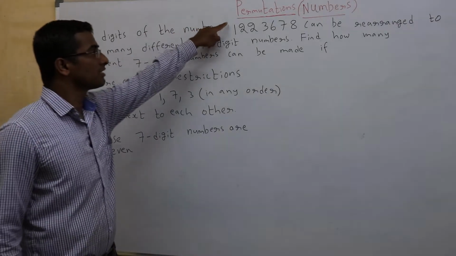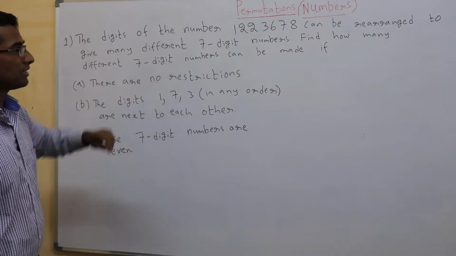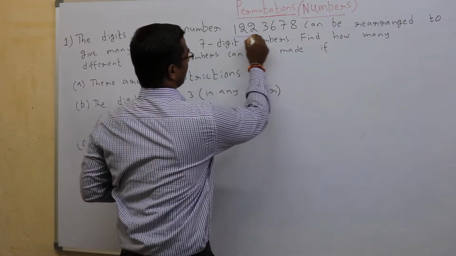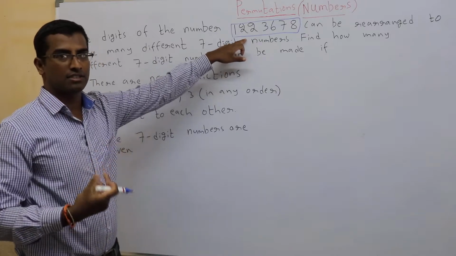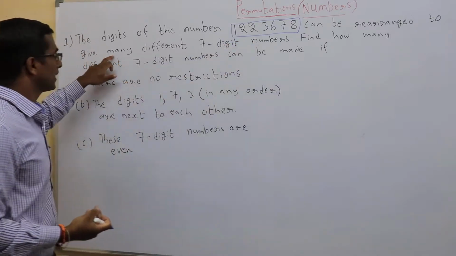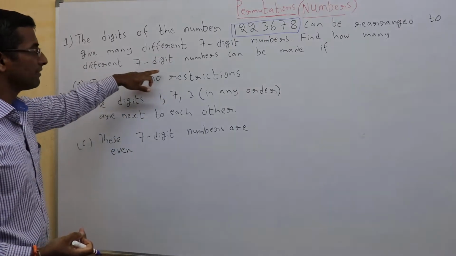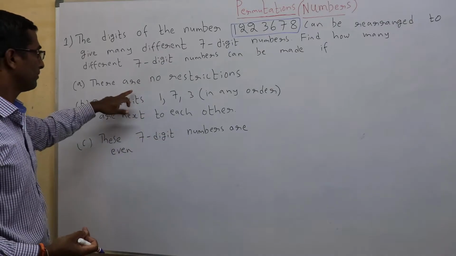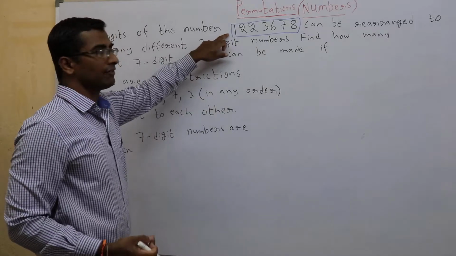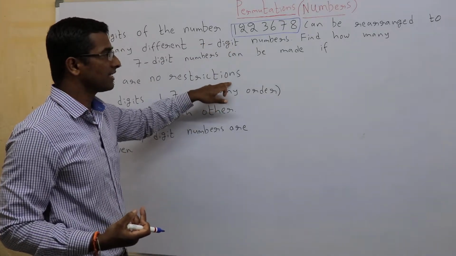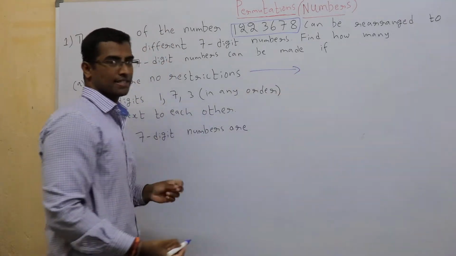Permutations when applied on numbers. The digits of the numbers 1, 2, 2, 3, 6, 7, 8 can be rearranged to give many different 7-digit numbers. Find how many different 7-digit numbers can be made if there are no restrictions. So digits are taken from this number and again they are forming a 7-digit number. First condition, when there are no restrictions.